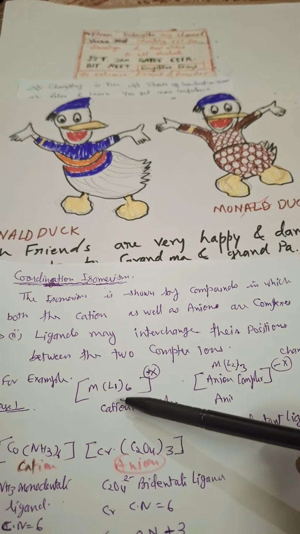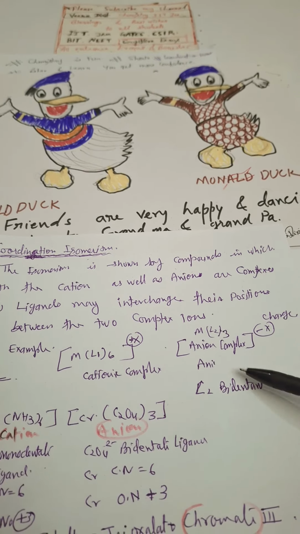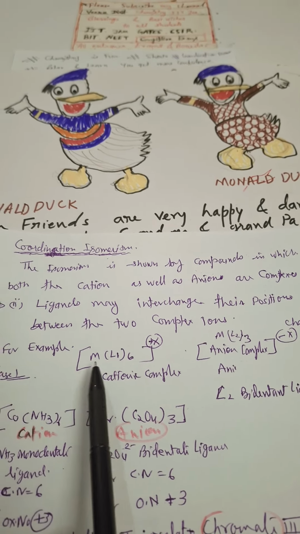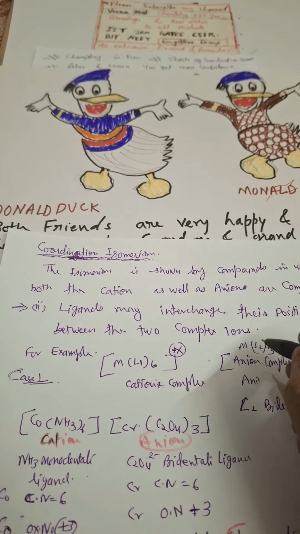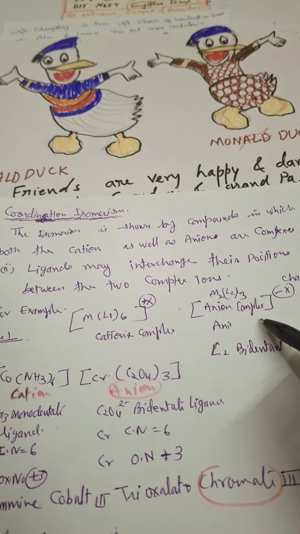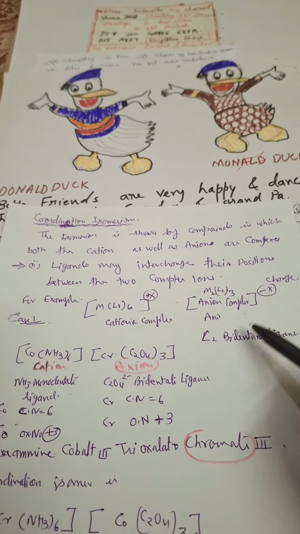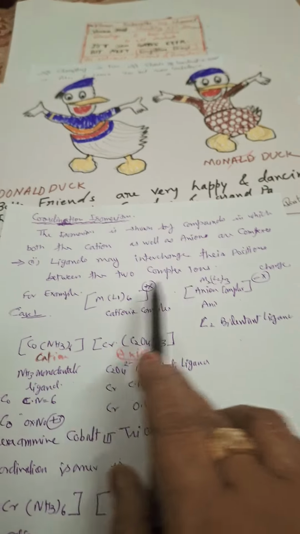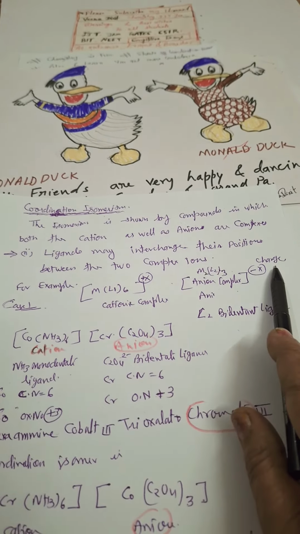Here, see, ligand, I have taken L1. Here I took L2 and I said that L2 is a bidentate ligand. What does it mean? That this metal is having 6 coordination number and this metal 2 is also having 6 coordination number because a bidentate ligand is there. So we can write that the coordination number of both of them is 6. Oxidation number, if it is +3 over here, it will be -3 over here.